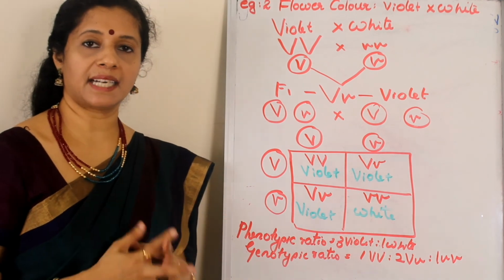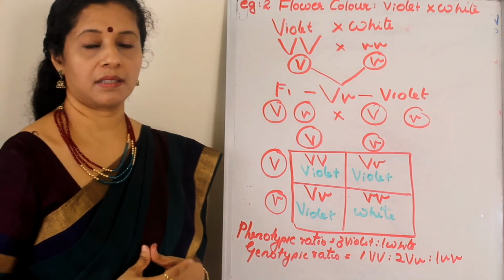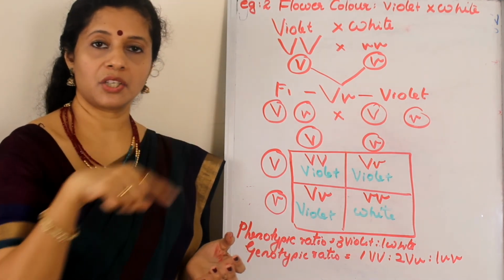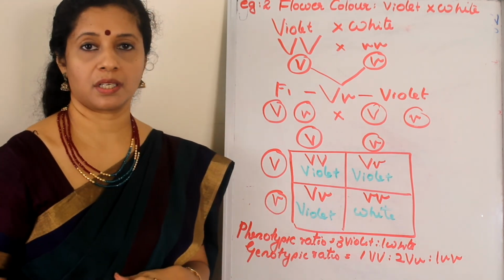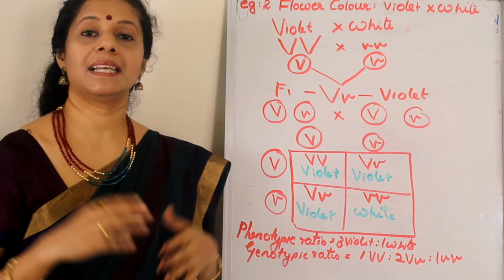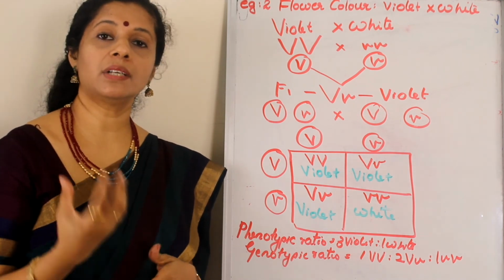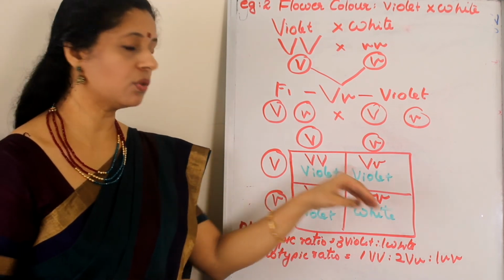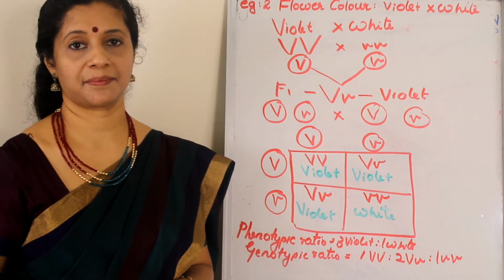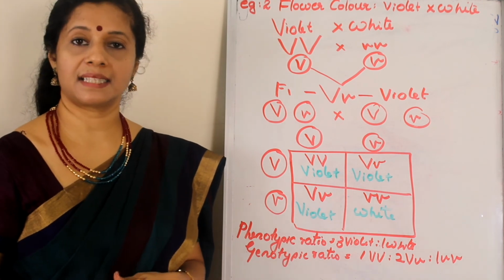So you can find it either way. The first one I showed just by drawing some lines, connecting them. The second one is using a checkerboard. Sometimes in the question paper they will insist, they will tell you to find the F2 generation using a checkerboard or a Punnett square. Then you have to use only this method for the examination. So now you can practice the other questions.